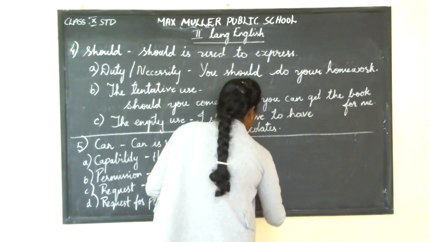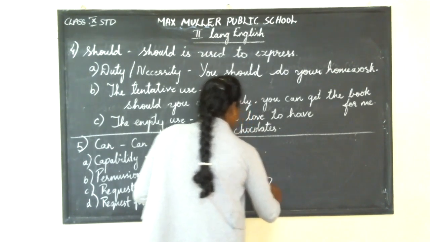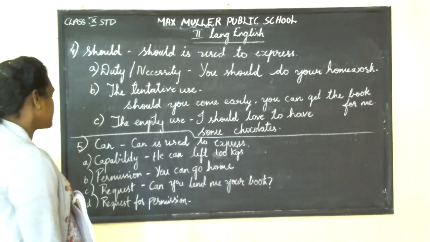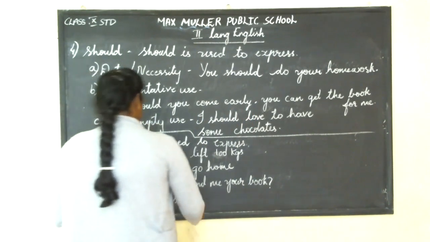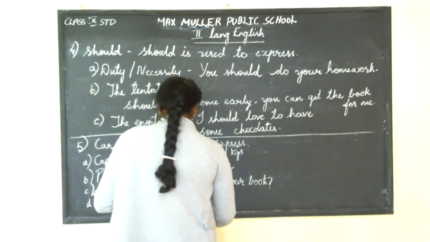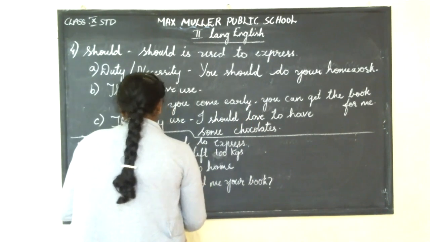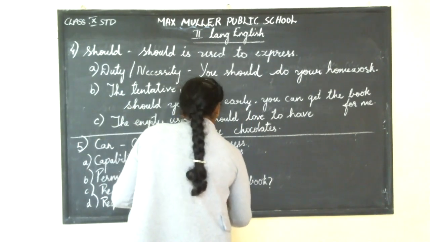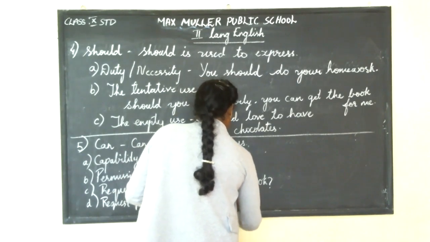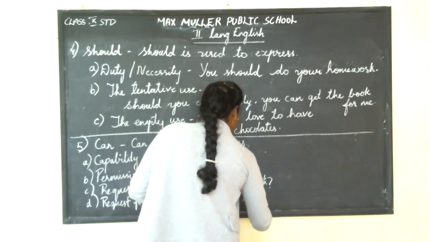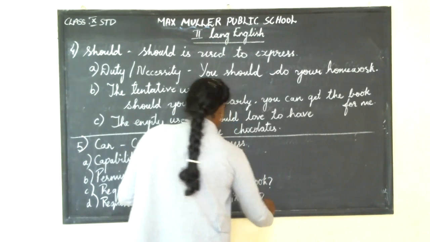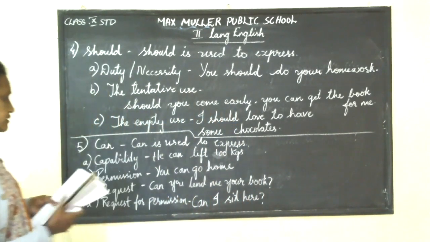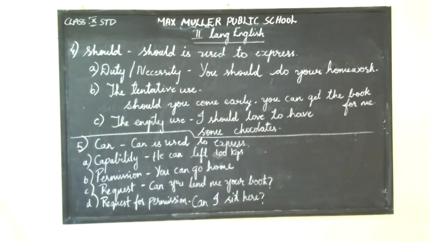Got it? Request for permission. You are allowing someone to do it. Next, request for permission. Can I sit here? You're asking someone for permitting it. Can I sit here? Got it?